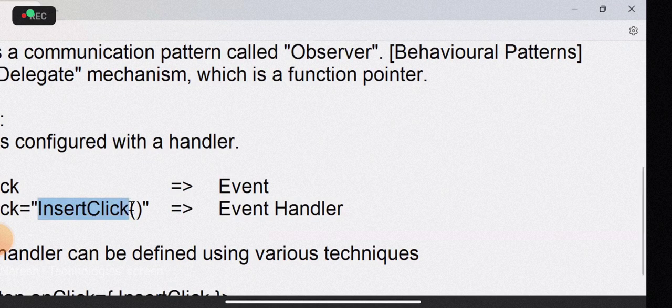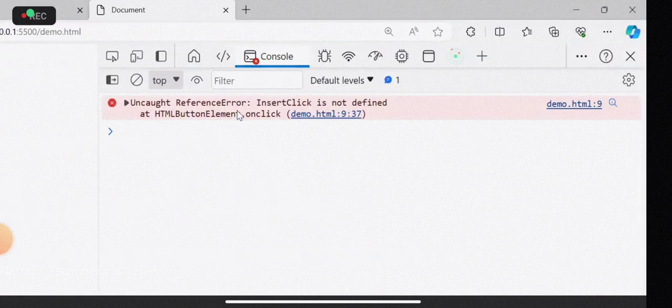And here you are defining a parenthesis. What does this mean? It means the memory is allocated for the function. That means when you click, the memory is allocated for the function and the functionality will be performed. That is the reason you saw in our previous error here. It is not showing error, because the memory is allocated when you click.